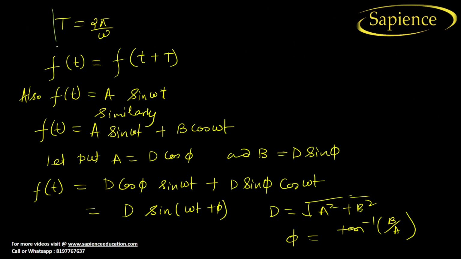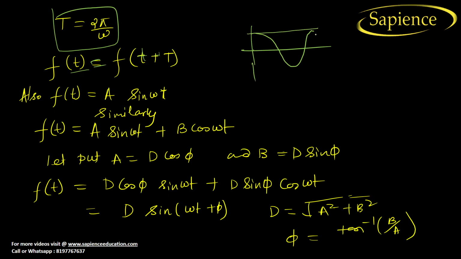Since time period is equal to 2 pi by omega, if f(t) was a function, can we write f(t) is equal to f(t plus capital T)? Why so? Because when I add this capital T, it means one more complete cycle, so the value, whether it is the maximum displacement or some other displacement, will remain the same after time T. So f(t) can also be considered as a sine omega t.